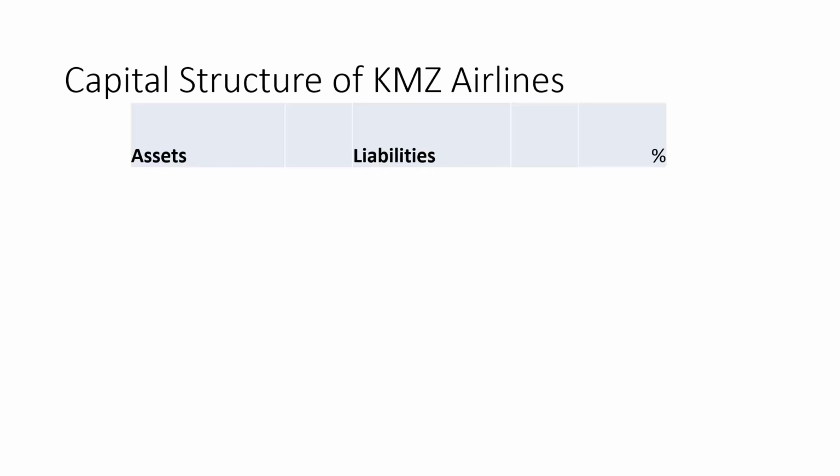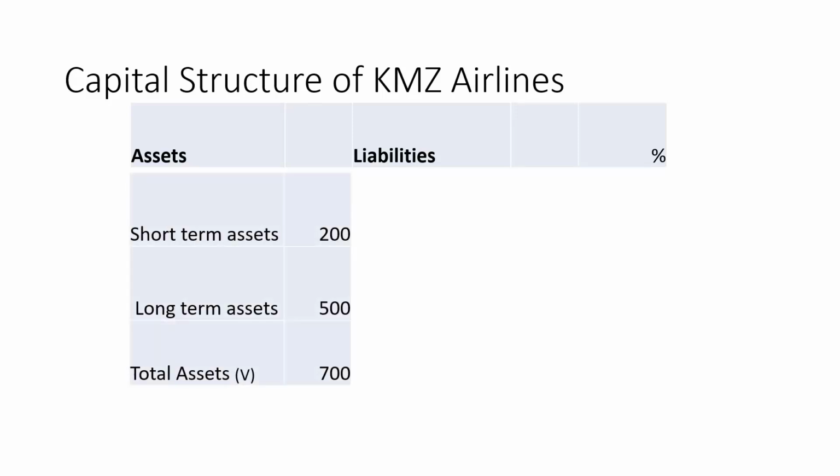So let's look at KMZ Airlines. On the left-hand side are its assets, and on the right-hand side are its liabilities. So it has two types of assets, which we know, short-term and long-term. And then it has total debt in terms of liability. So the total asset size is $700. The total debt is 30% of $700, or $210.